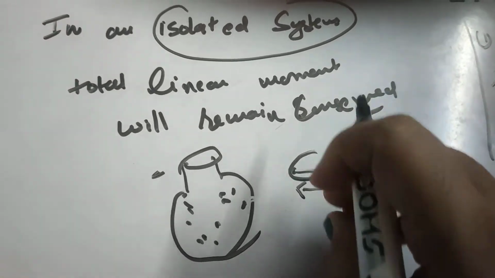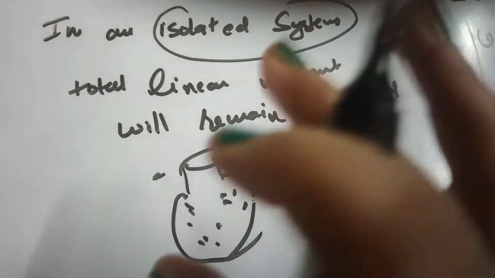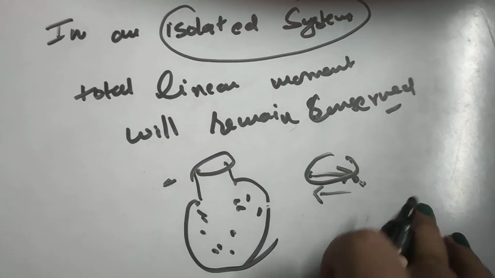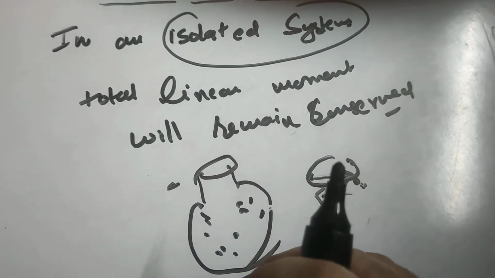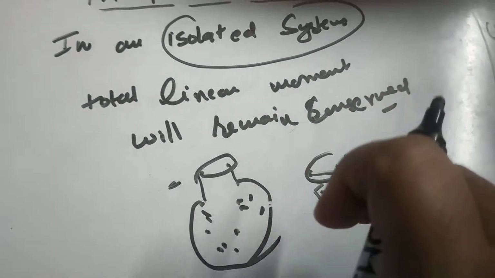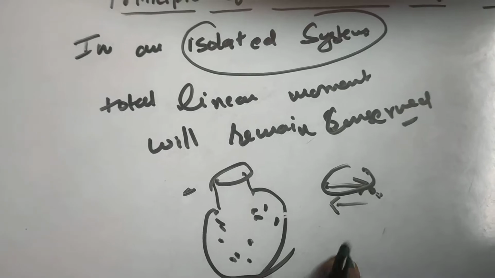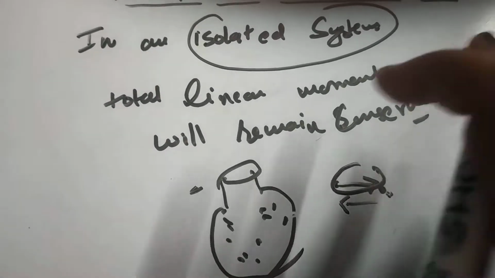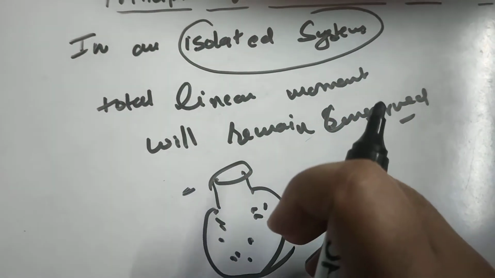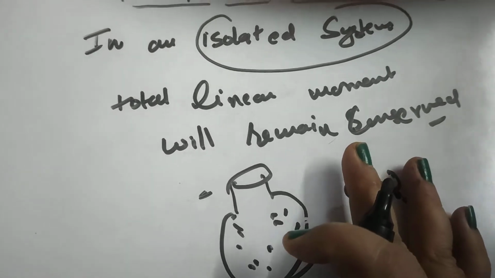So the momentum which it gains on colliding, it will again gain momentum and react back. In short, whatever momentum is achieved by one particle is equal and opposite to the momentum achieved by the second one, and hence cancels out in pairs. Similarly, all momentum will be cancelled out in pairs, and the container will remain at rest as it was already at rest, unless or until it is acted upon by any force. So initially the momentum was conserved, and finally, even considering the mutual interaction between the gas molecules, the momentum is conserved.